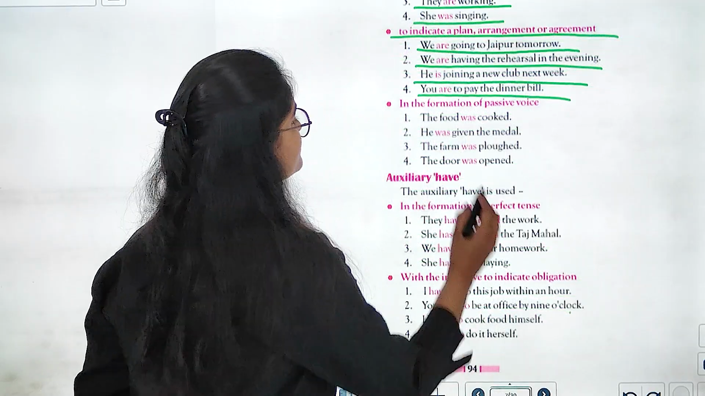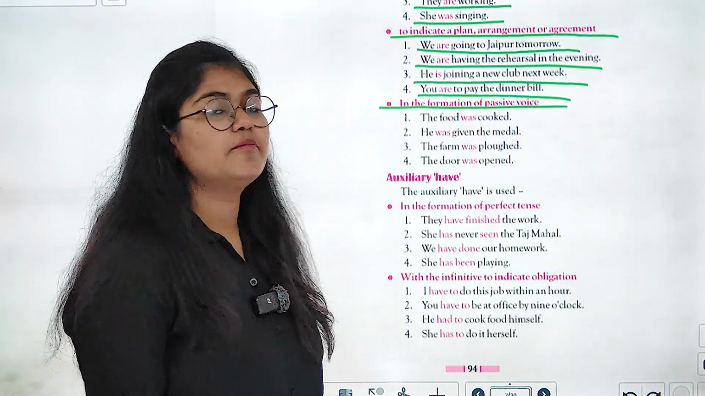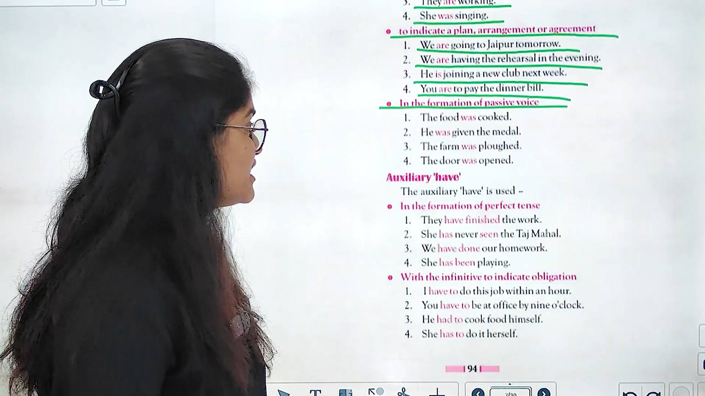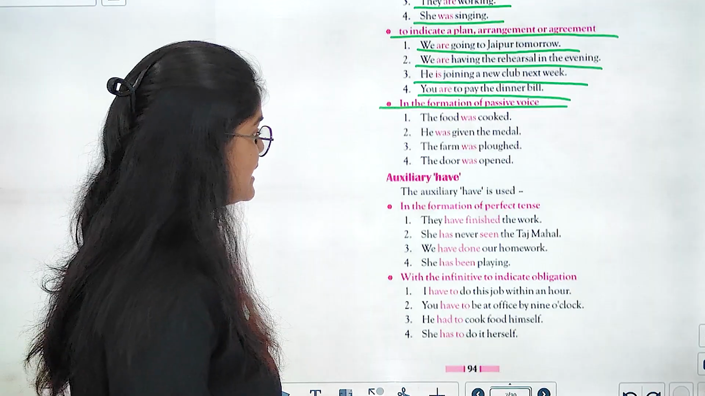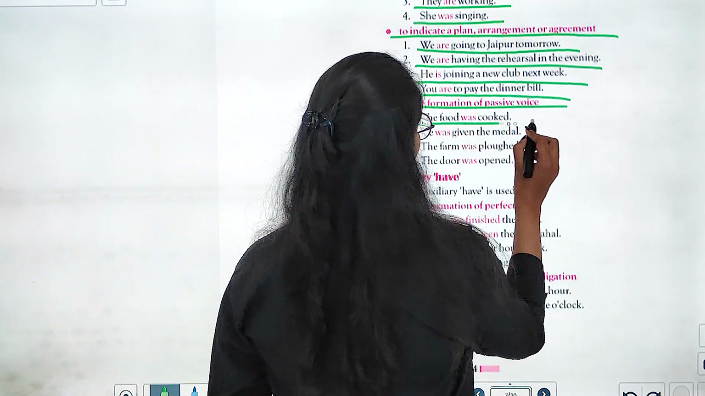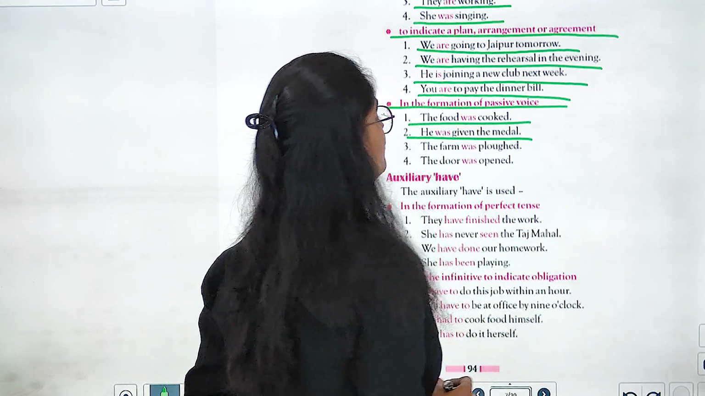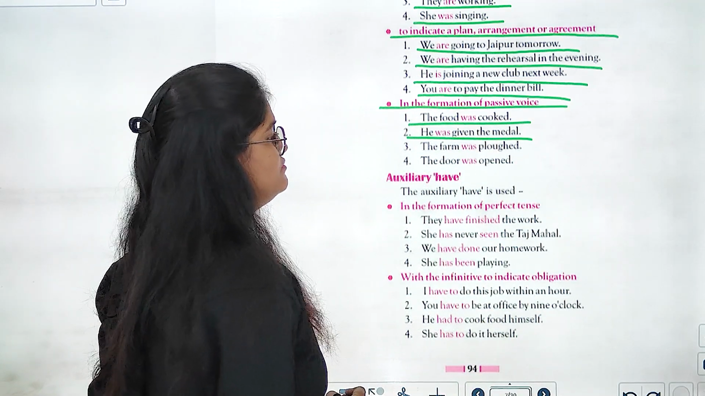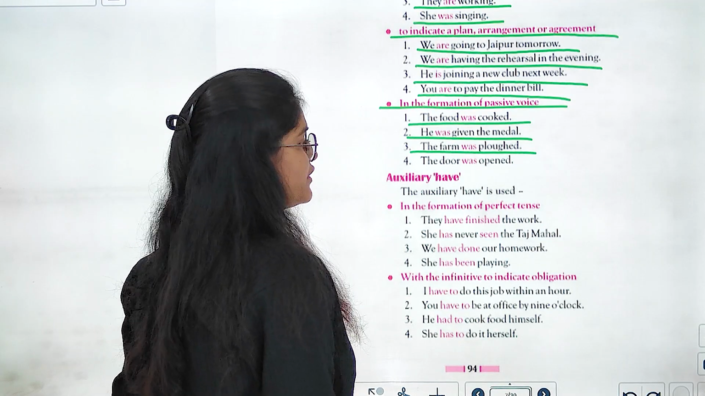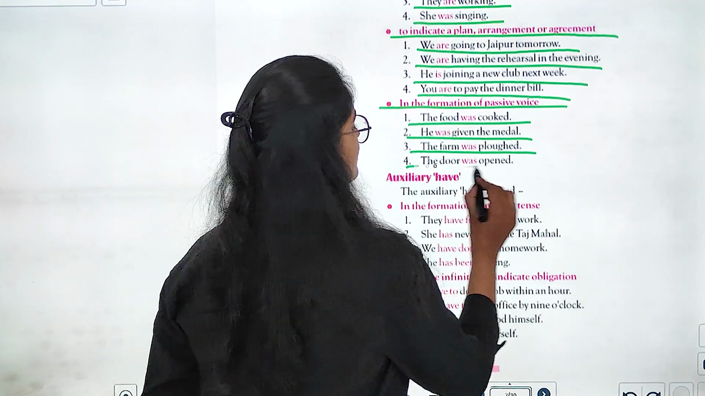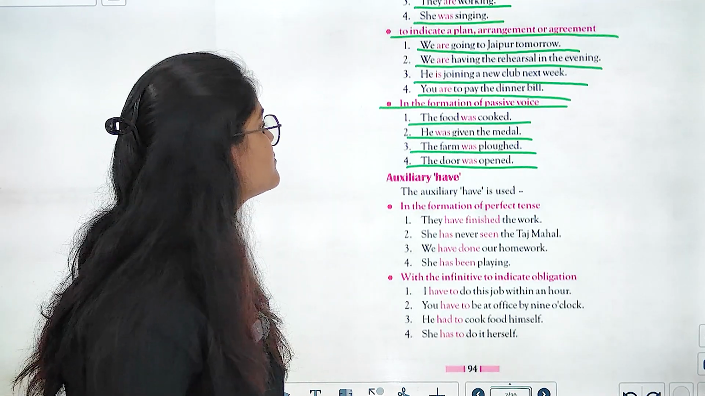Next that we have is in the formation of passive voice. So, बात करते हैं passive voice की कि जब उसका formation होता है तब हम इन be forms का use करते हैं. So, it is the food was cooked. He was given the medal. The farm was plowed. The door was opened, right?